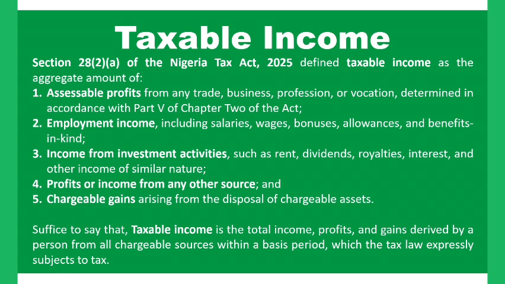So what we are trying to put here is that in subsection 4 of section 28, subsection 2a of the Nigeria Tax Act, which sits under the profits or income from any other sources, it's trying to tell you that any income that is not captured in the above listed sources, such as trade profits, income from employment, income from investment, or from chargeable gains, such income should fit in under profit or income from any other sources.